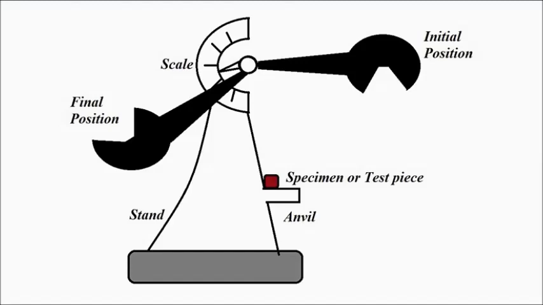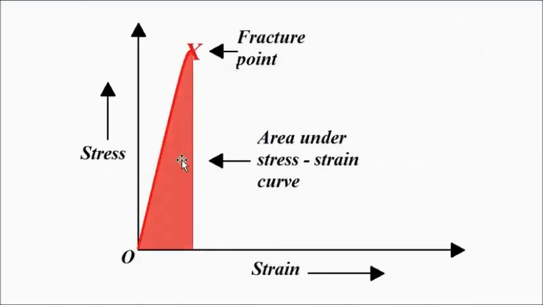Also this rupture energy or fracture energy gives us a measure of the ductility and brittle nature of materials. It is a typical stress strain curve for a brittle material, where the x-axis represents strain, the y-axis represents stress, and the area under the stress strain curve is a measure of the toughness.